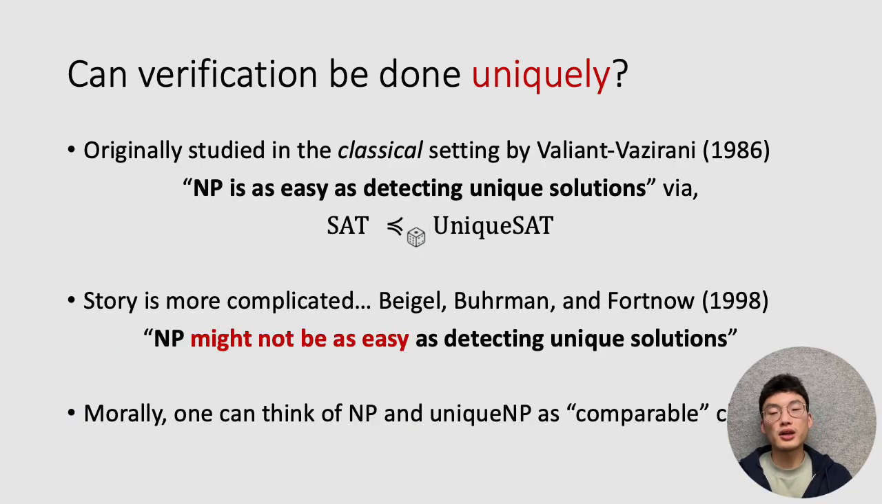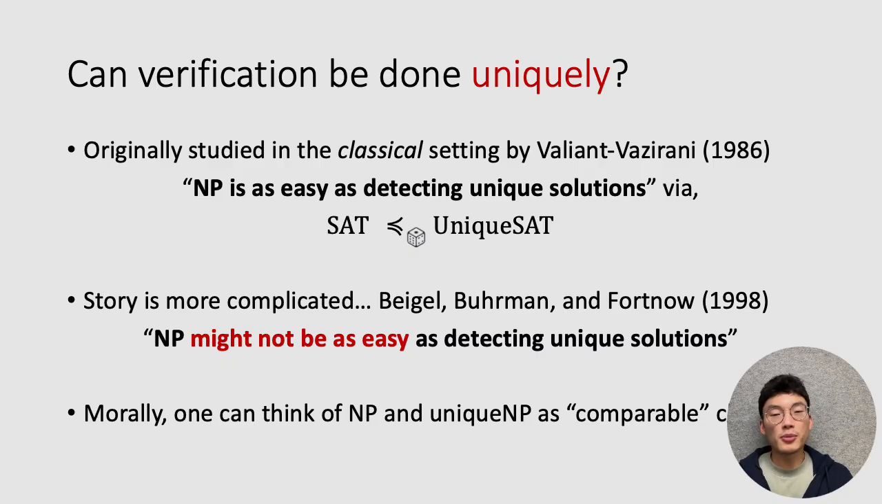On the other hand, the story is not necessarily so simple. In particular, in 1998, Beigel, Berman, and Fortnow showed in their work that NP might not be as easy as detecting unique solutions, that there actually is an oracle separation between NP and unique NP. So even though if you allow randomized reductions, then NP can be viewed as morally equivalent to unique NP, the story isn't so straightforward, and there is a bit of subtlety when you're discussing these two classes.